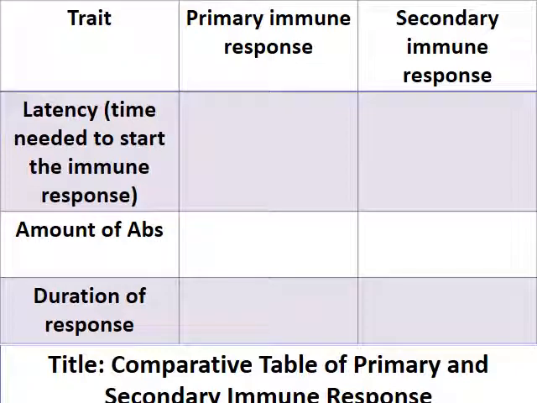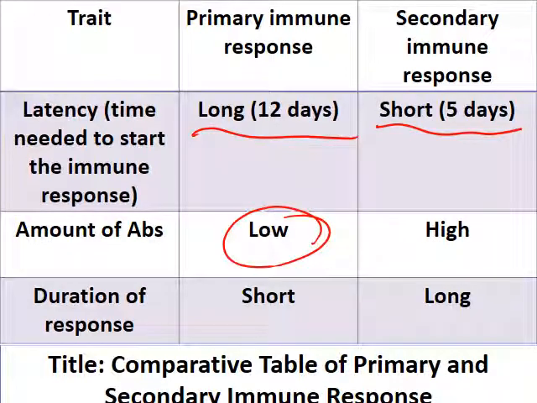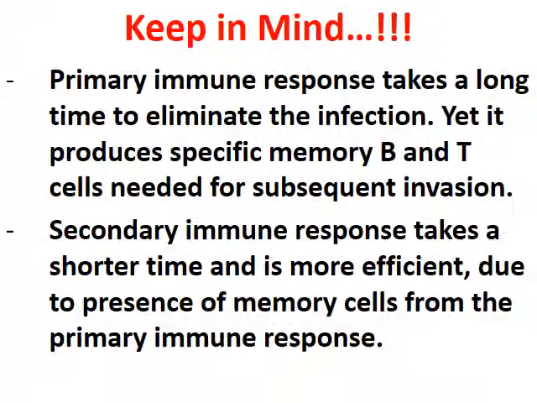The difference between the primary and the secondary immune response is regarding the latency, which is the time needed to start the immune response, the amount of antibody, and the duration. Whenever you have to draw any table in the exam, you have to give it a title and draw it using a pencil and close it properly. So the primary immune response latency is long, about 12 days, while the secondary is short, 5 days only. The amount of antibody is low in the primary, and high in the secondary. The duration is short in the primary, and long in the secondary.